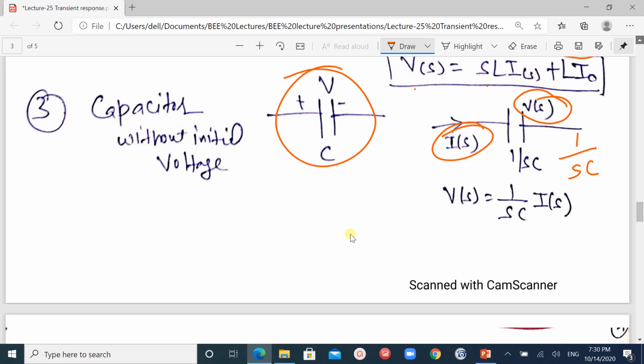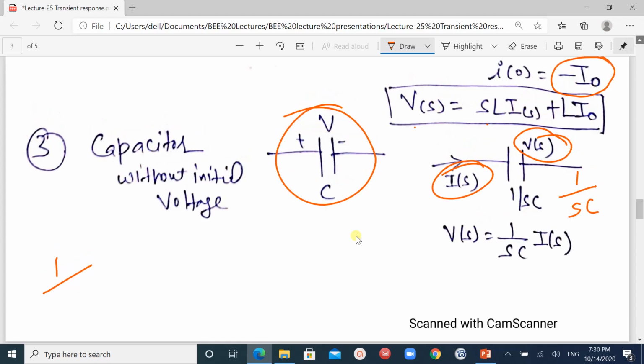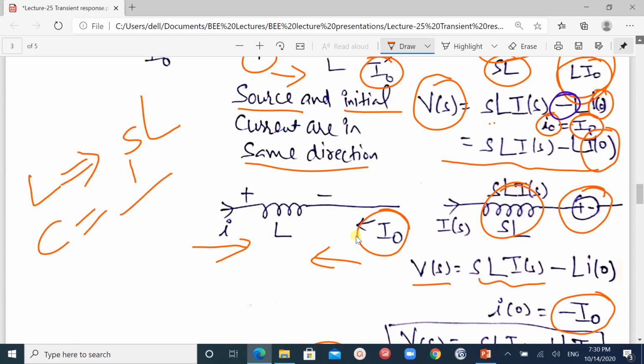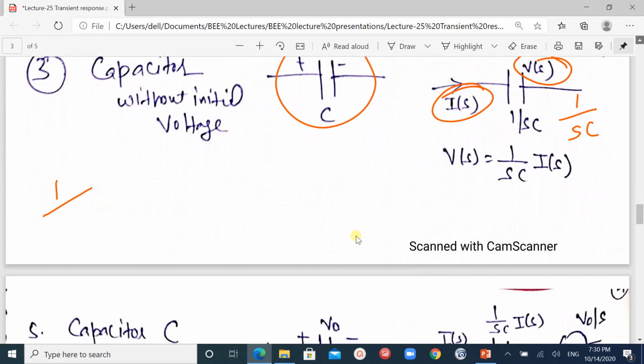Inductance L in the S domain is written as SL, and a capacitor in the S domain is written as 1 upon SC. So this is the voltage equation when the initial voltage is not given.